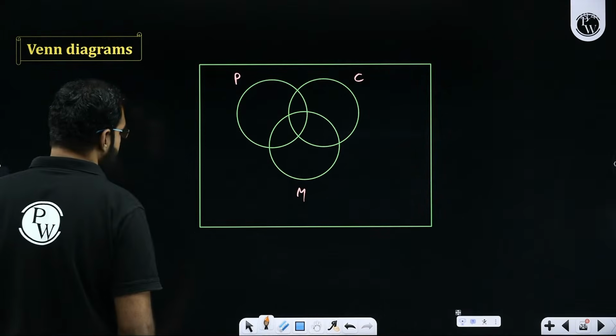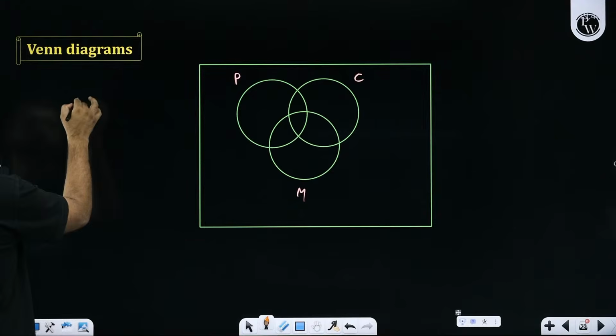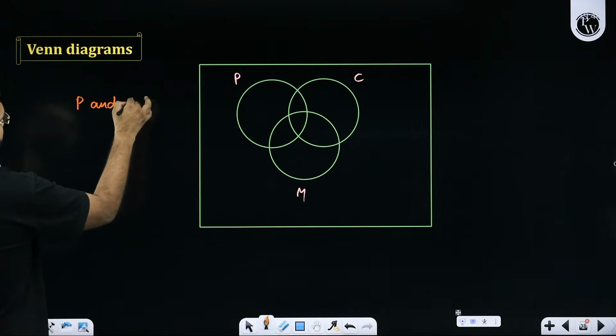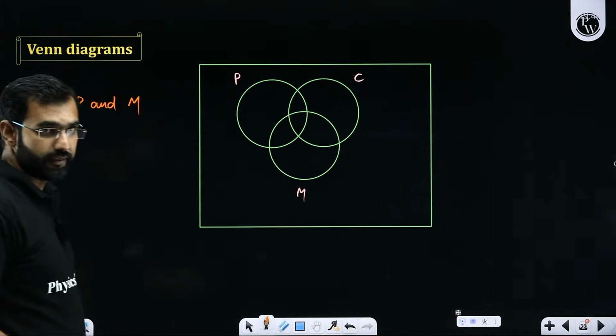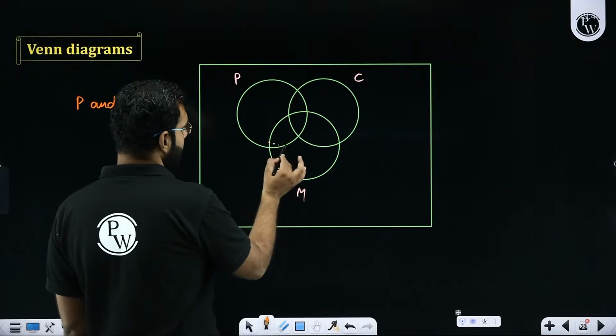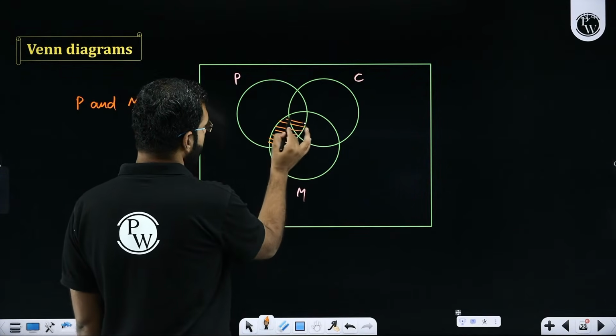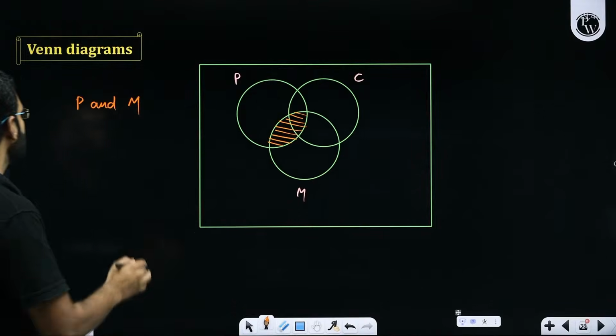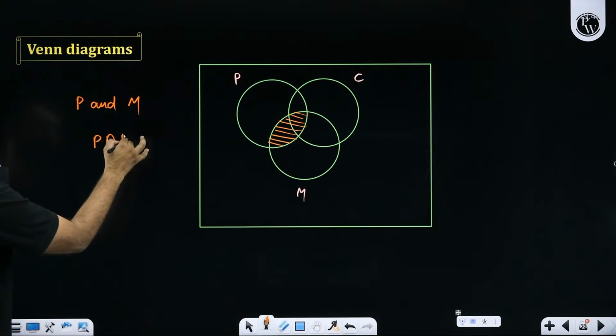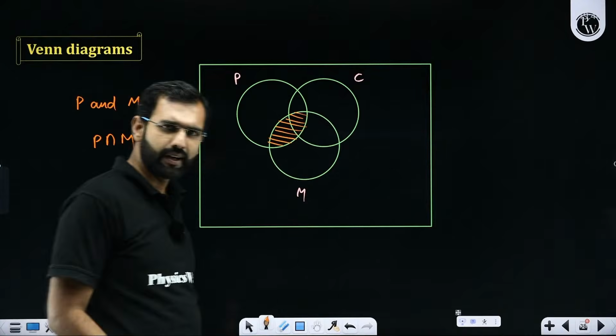Let's say I ask you, kindly help me with the people who like physics and maths. What will you say? Sir, physics and maths, if you wish to highlight in Venn diagrams, this region here will give you physics and maths, which means you are saying intersection of physics and maths. Simple, clear, yes or no?